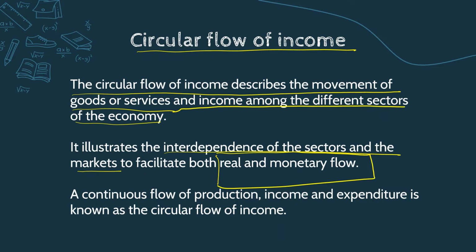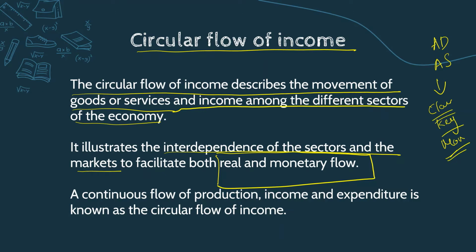This is a very important concept because it is essential for understanding concepts like national income and the aggregate demand and aggregate supply concepts under different schools, that is classical school, Keynesian school, monetarist, etc. We will cover all this in upcoming videos.